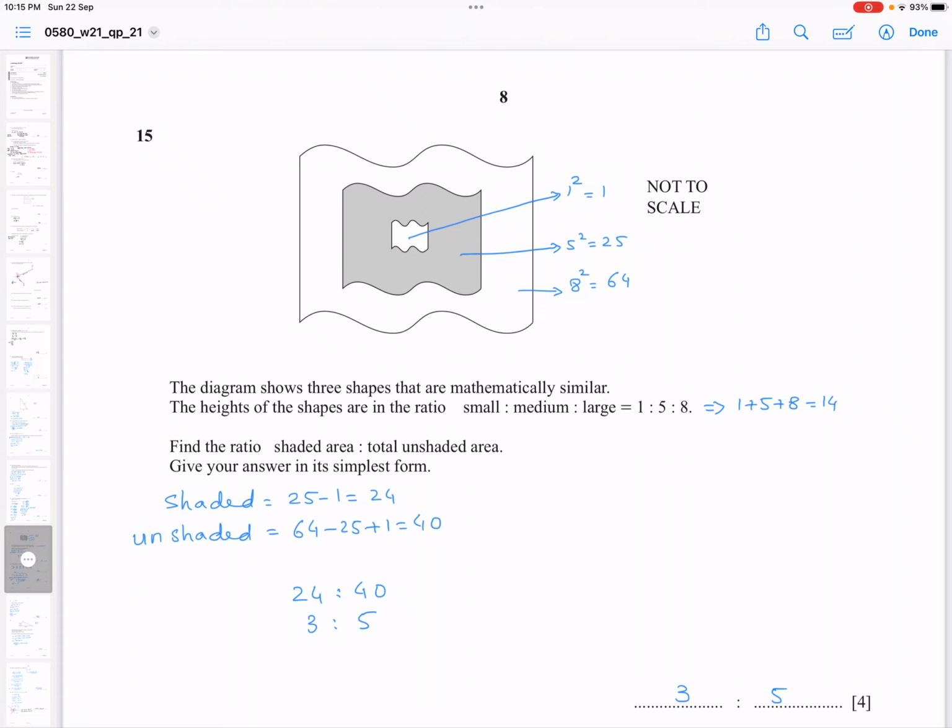Unshaded is 64 minus 25 and then add 1 to it, because the area of 1, the smallest figure inside in the center of the whole shape, is also unshaded, so you add it in this. So you get 40. So the ratio becomes 24 to 40, and you simplify it, so you get 3 to 5.